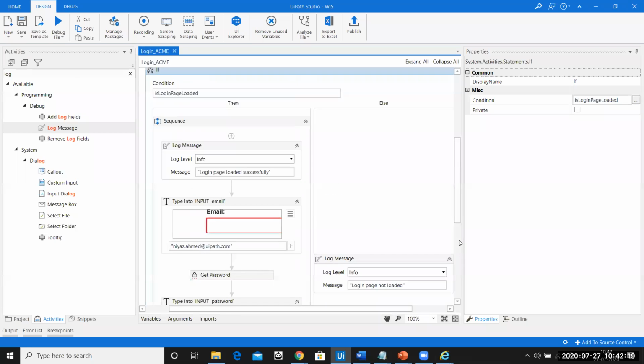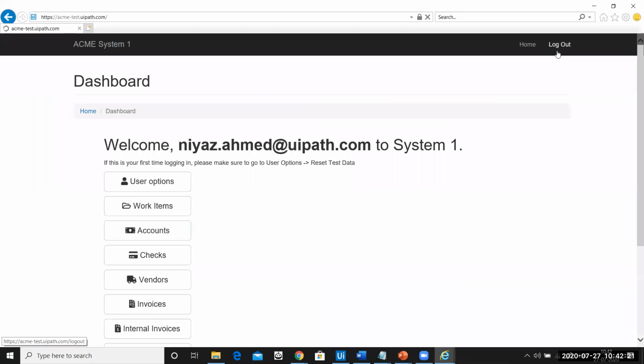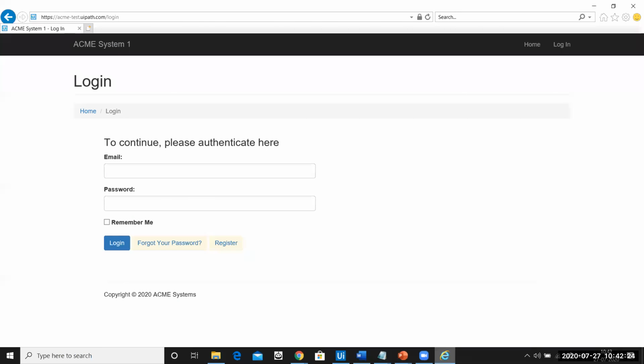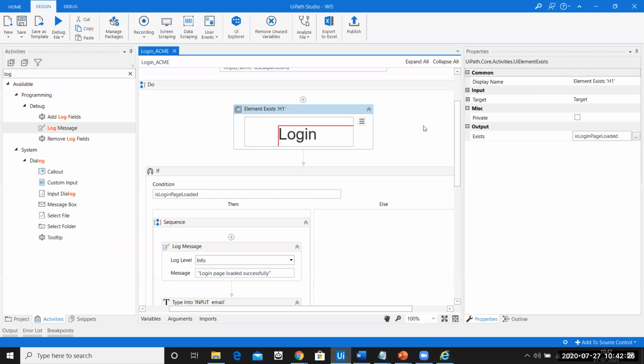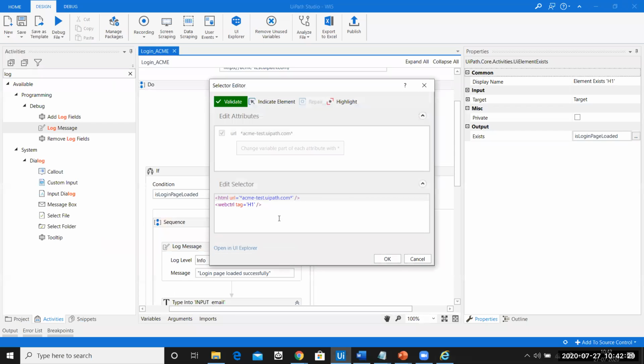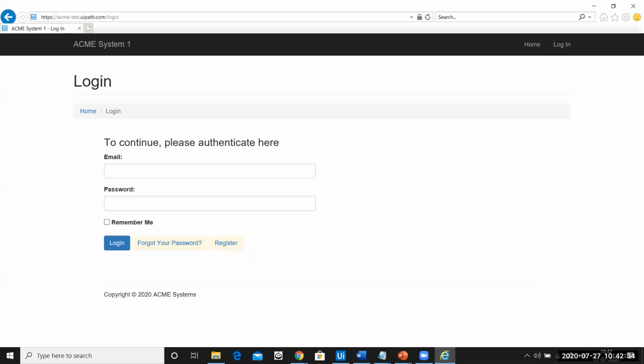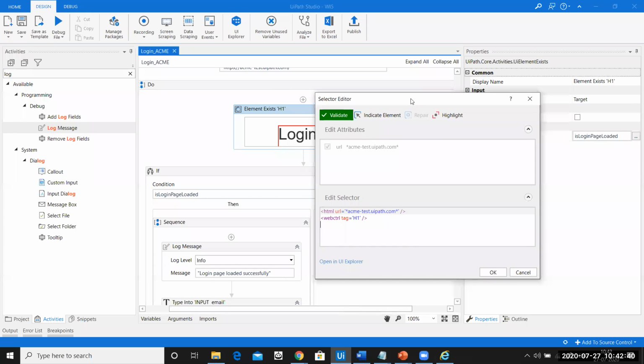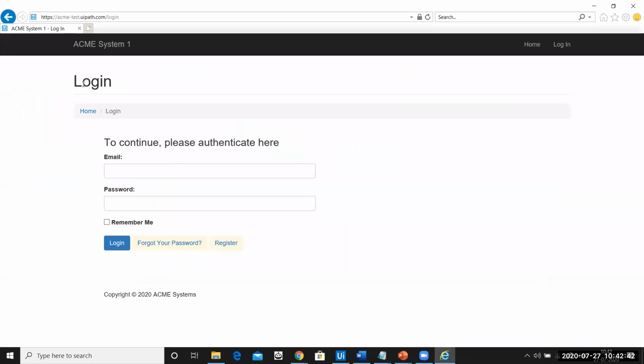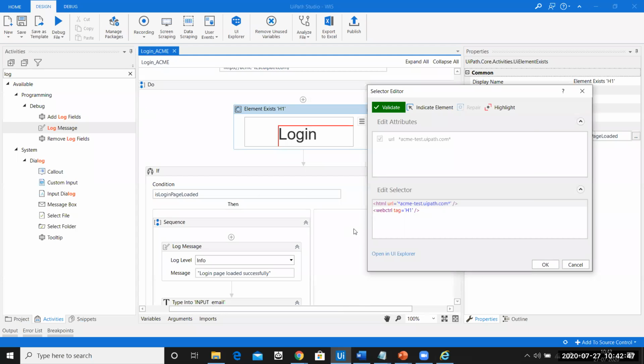Now there's one thing we are missing over here. When I look at the selector for this, you can see the selector code says only H1. People who are comfortable with HTML might be able to understand this. This is basically an H1 tag. Our UiPath selector has only identified what kind of tag it is. It's not able to recognize what the actual text in this H1 tag is.